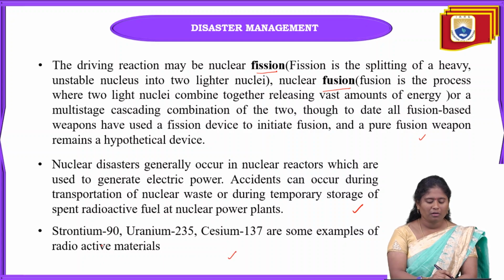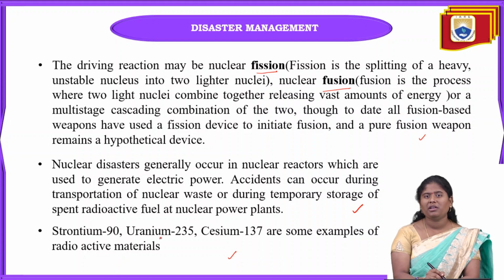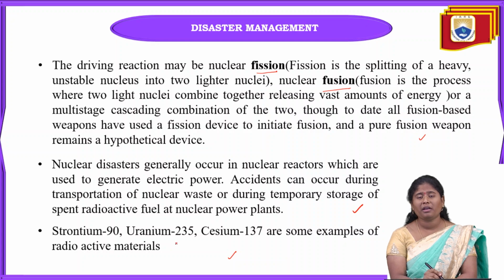And next, these are the very harmful radioactive materials: strontium-90, uranium-235, and cesium-137. These are very harmful radioactive materials.